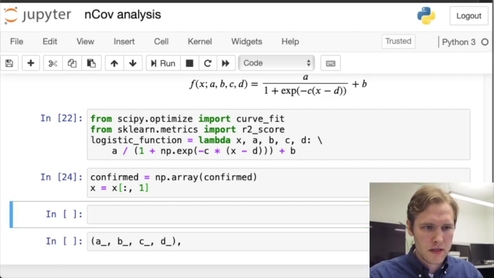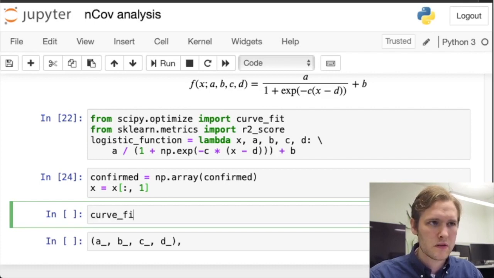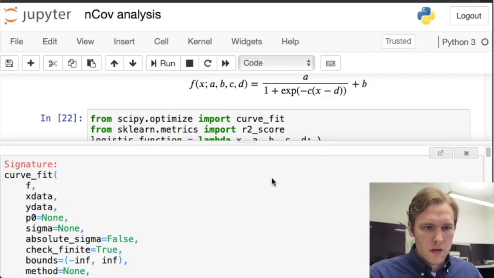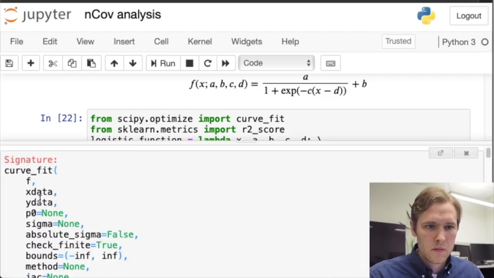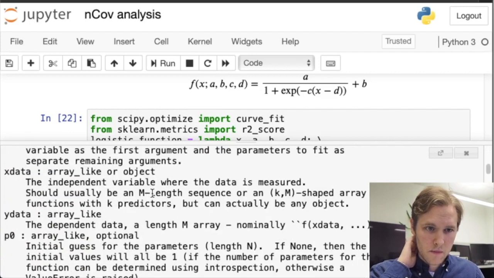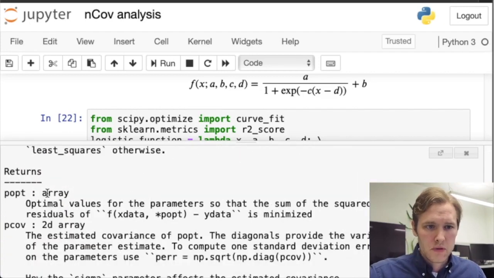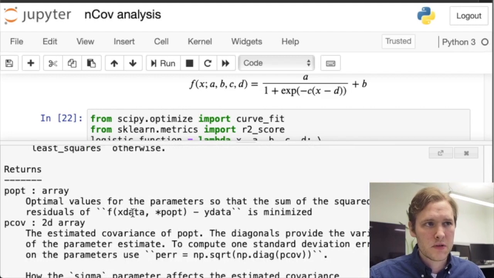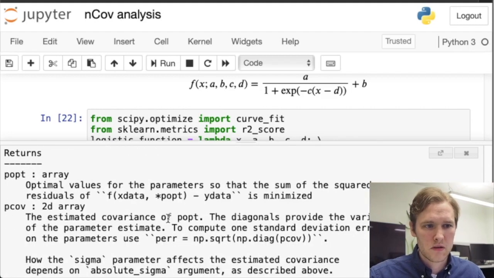I think that it returns 2 things, so let's just check that first. curve_fit, what do you do? Yeah, xdata and ydata is fine. And it, yeah, returns an array with the optimal values, but also the estimated covariance.